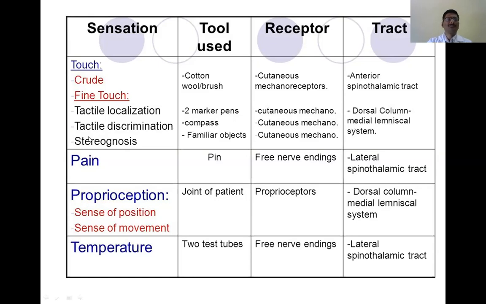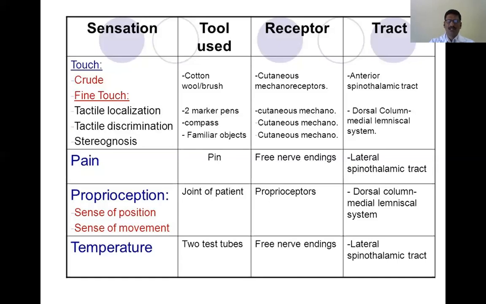Next comes the stereognosis. What is stereognosis? It is the ability of the individual to identify a known object, not an unknown object, with closed eyes by appreciating its size, shape, as well as texture.